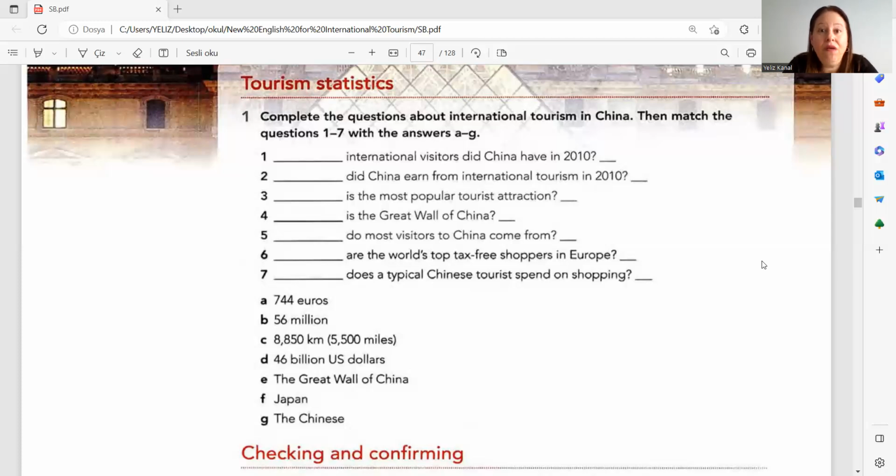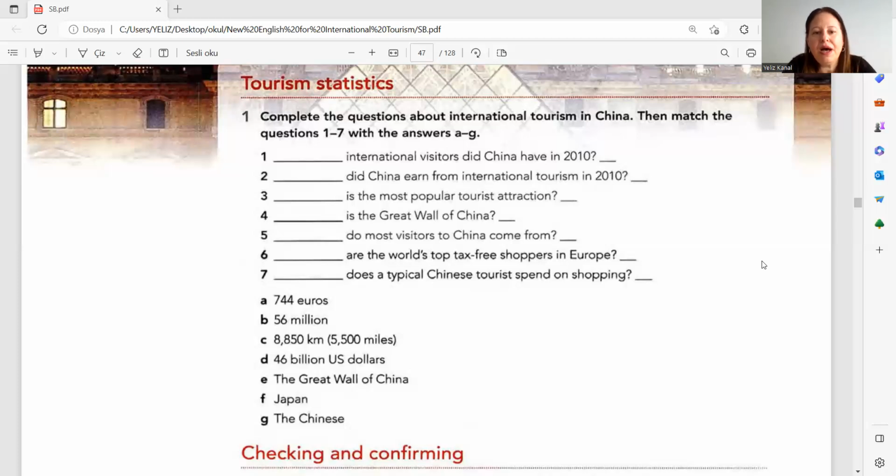How long is the Great Wall of China? Five. The most visitors to China come from. Where, right? Where do the most visitors to China come from?